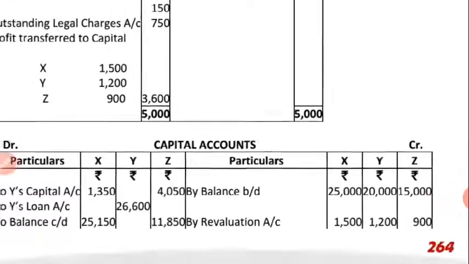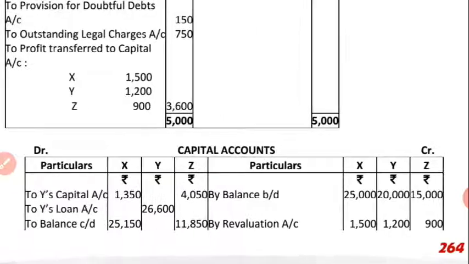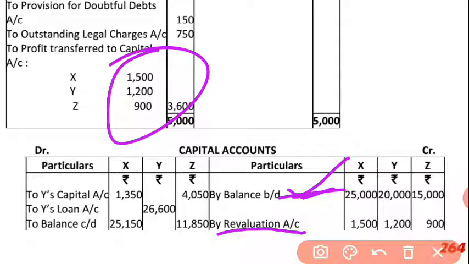In the capital account, what becomes the first entry? First of all, prepare the format, has everyone prepared? So now in the capital account we very well know the first entry will be by balance b/d. We have to transfer the capital of partners. So the capital of partners is 25,000, 20,000 and 15,000. This is seen in the balance sheet. This is given. We have transferred this. After that there is nothing to transfer in the partners' capital accounts, as nothing has appeared in the books of the firm. So directly we will transfer the loss on revaluation to the capital accounts. So here I have written by revaluation account 1500, 1200 and 900.